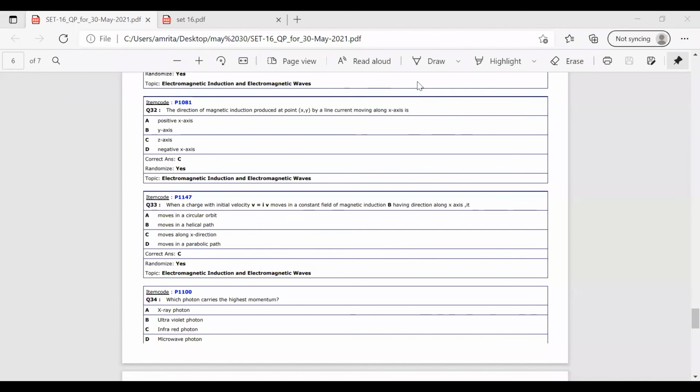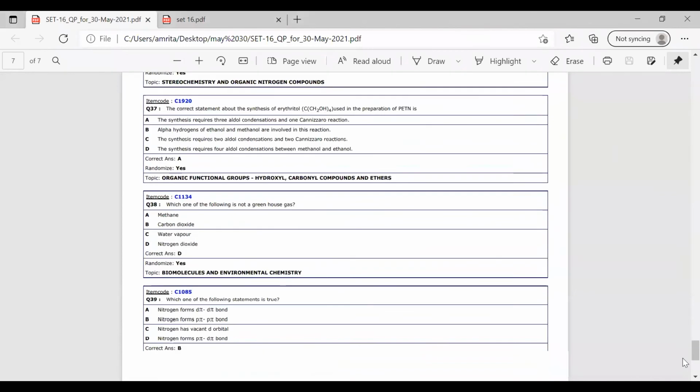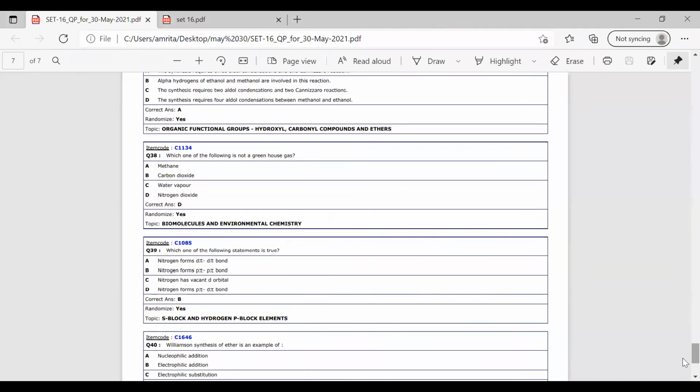Nakul Ram is asking, what is nucleophilic substitution? That was a question in chemistry, Williamson's reaction.